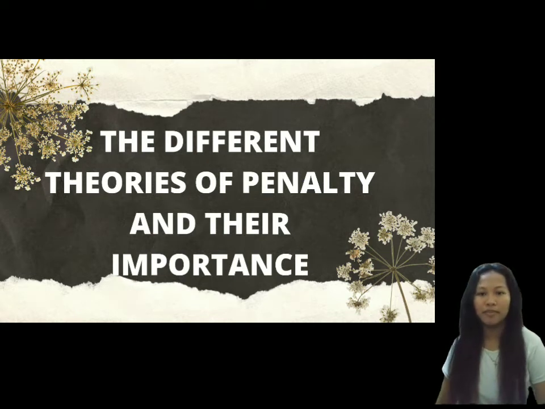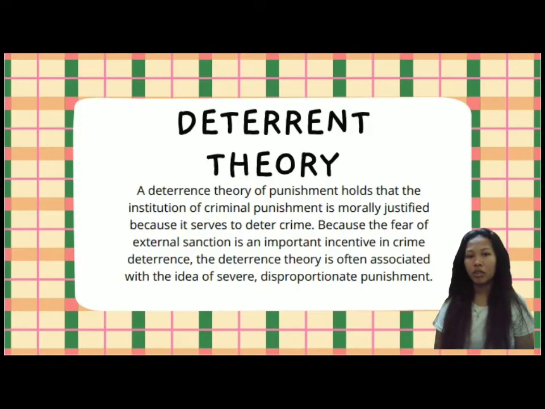compensatory theory. The deterrent theory assumes that punishment is given only for the sake of it. It suggests that evil should be returned for evil without taking into consideration the consequences. There are 2 types into which this theory can be divided further. They are specific deterrence and general deterrence.